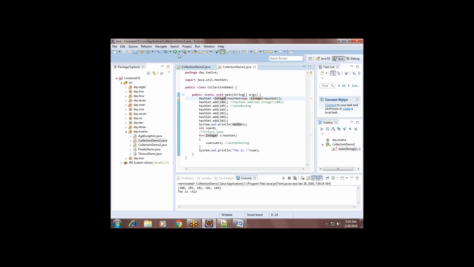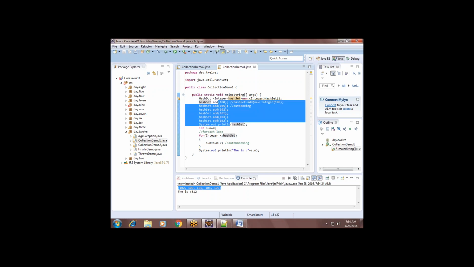I think it is sorting. Is it retrieving in the same order in which you added? Observe it. 100 is first. Is there 100? 105 second. Is 105 there? Is it sorting order? No. So it is not guaranteed to retrieve the elements in the same order.